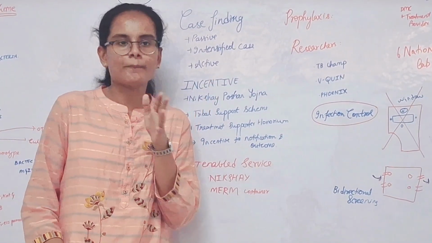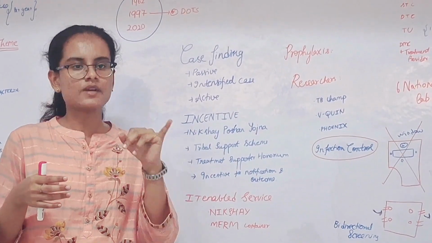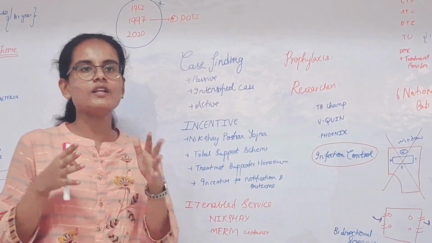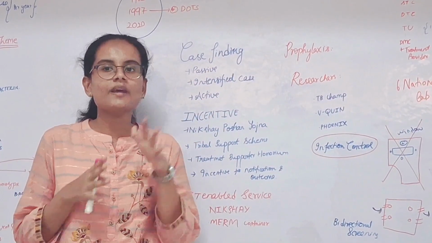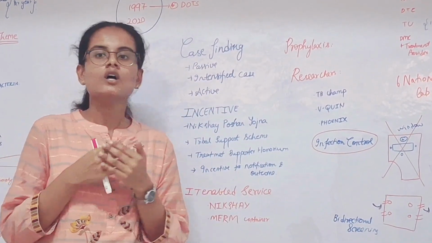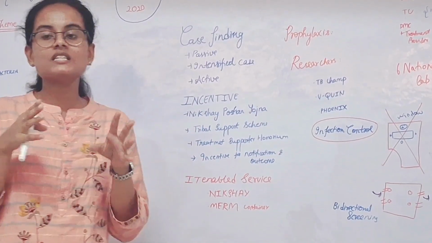Moving on to the next topic, which is case finding in tuberculosis, which includes 3 methods: passive case finding, intensified case finding, and then you have the active method of case finding. Passive case finding includes a patient who comes with symptoms of fever, cough for 2 weeks, night sweats and weight loss, which means significant weight loss.